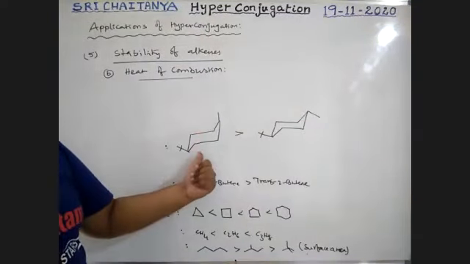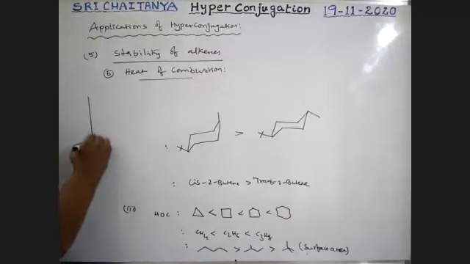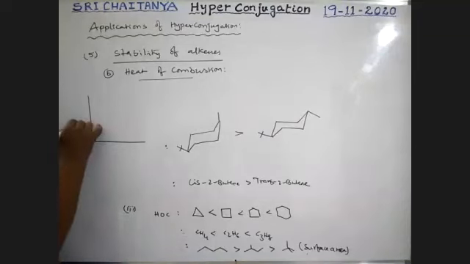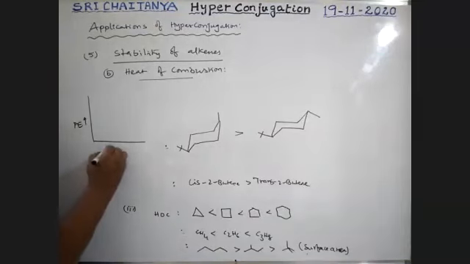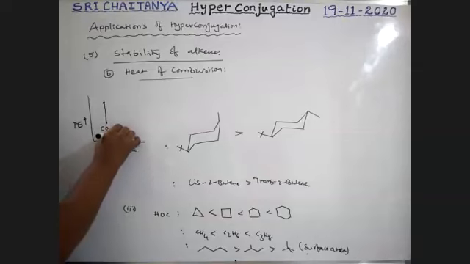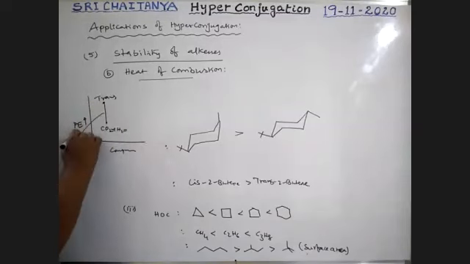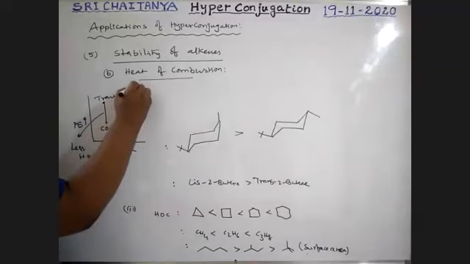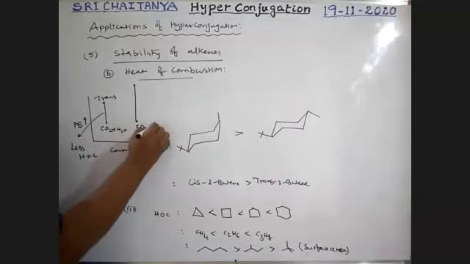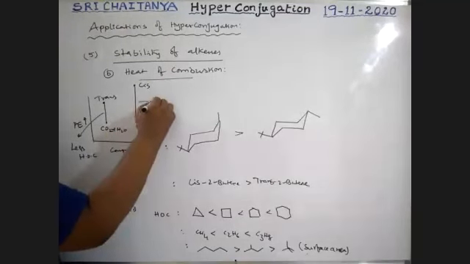So this is the way. It is very, very important, boys. Once again, if you want to identify that in a graphical representation, it is potential energy, boys. So for the trans compound, the final products are CO2 plus H2O. So the trans compound has less heat of combustion. If I take the cis compound, it is once again CO2 plus H2O, but the cis compound has more heat of combustion.